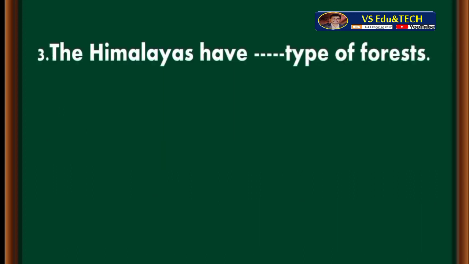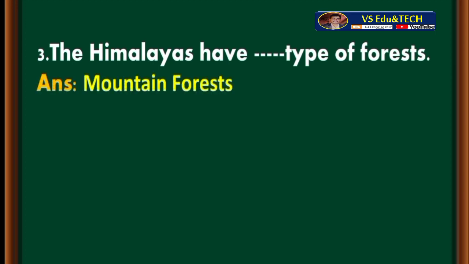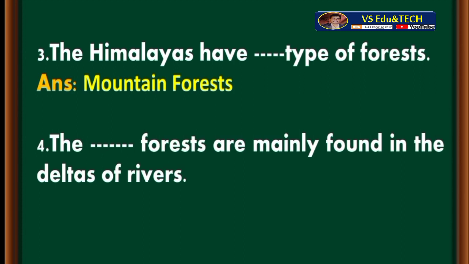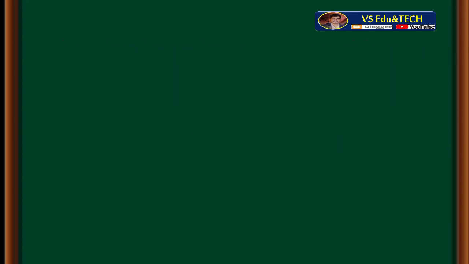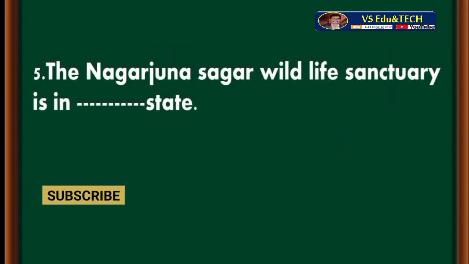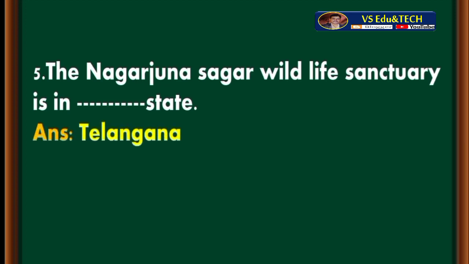Third one, the Himalayas have dash type of forests. The Himalayas have mountain type of forests. Fourth one, the dash forests are mainly found in the deltas of rivers. The mangrove forests are mainly found in the deltas of rivers. Fifth one, the Nagarjuna Sagar Wildlife Sanctuary is in dash state. The Nagarjuna Sagar Wildlife Sanctuary is in Telangana state.